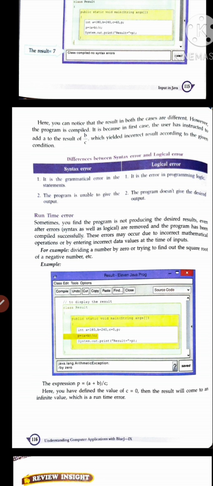Judge your program, find out which type of error it is, and try to remove that error by yourself. If we judge our programs by ourselves, decide which type of error we are getting and how to resolve it, then one day we will become programmers.